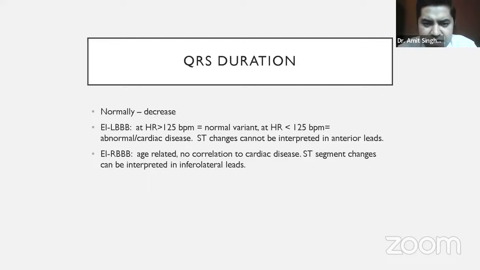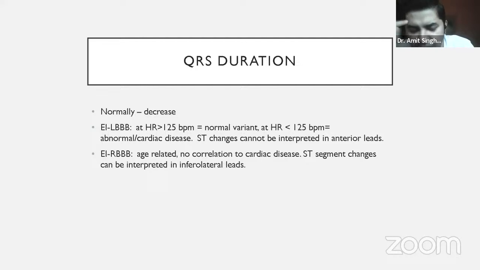The fourth parameter which we look at is the QRS duration. So QRS duration during exercise may increase in a few of the patients. We have to see at what heart rate it is increasing and what the pattern is. There is a pattern called LBB, and we all know there is a pattern called RBB. RBB are the classical rabbit ear kind of pictures in V1, and LBB are like deep QS pattern kind of pictures in V1.